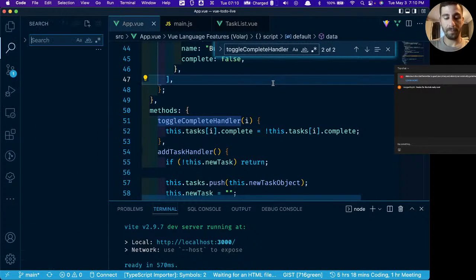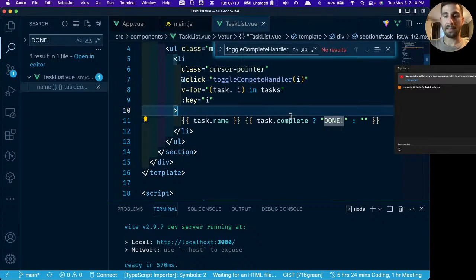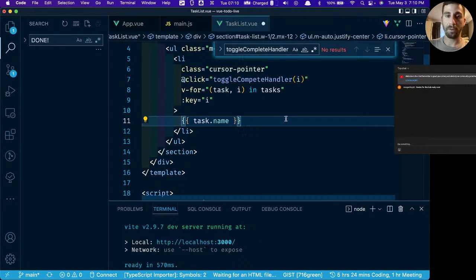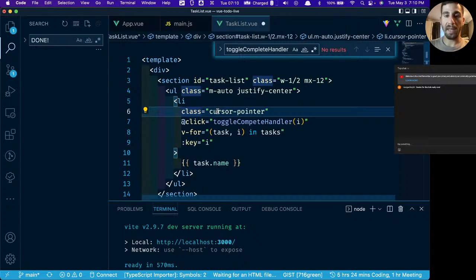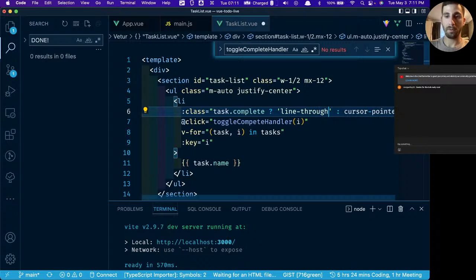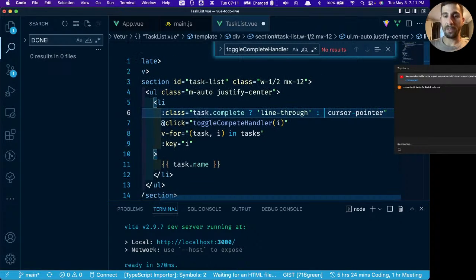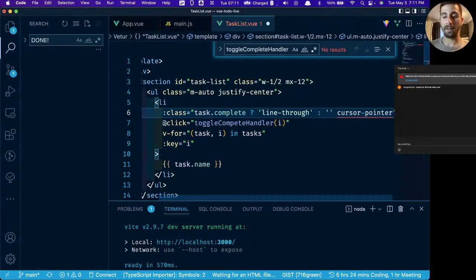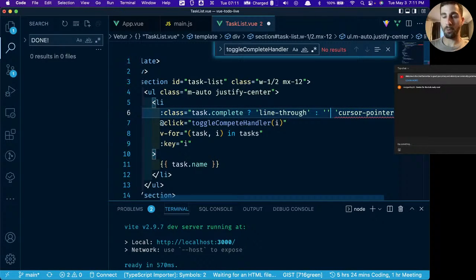Instead of making it say done, one more thing that I think is really cool about Vue is that because we have that v-bind, where we just put the colon before it and it turns it into a variable, we can say task.complete, and if task.complete is true, we want to add the styling called, I think, line-through. Otherwise, we'll just say no styling, and we'll do this in a little bit of a nicer way as well. But we want to keep this cursor, which is a pointer.